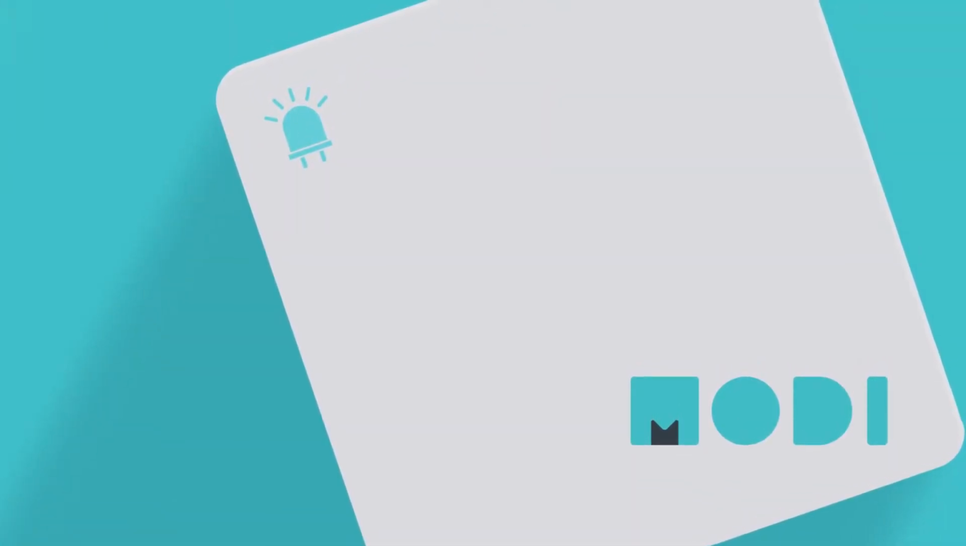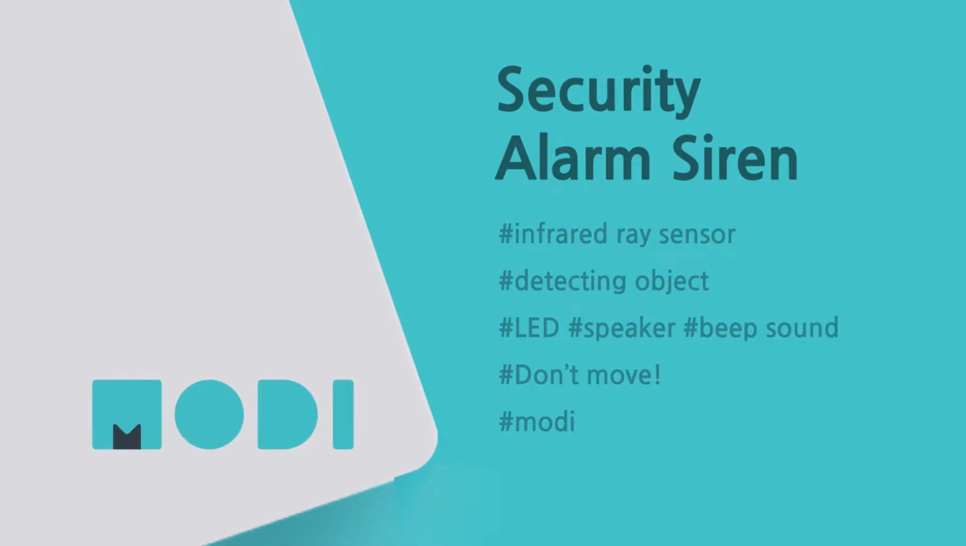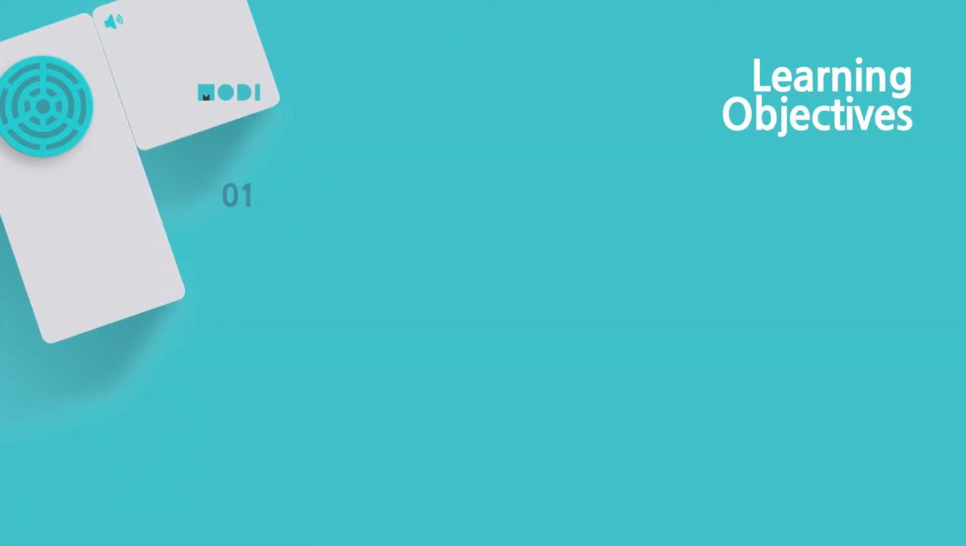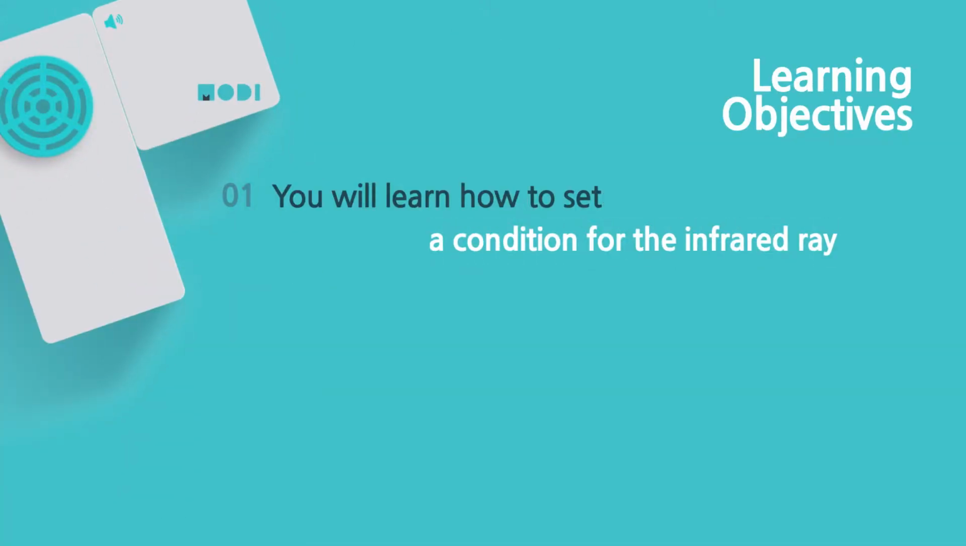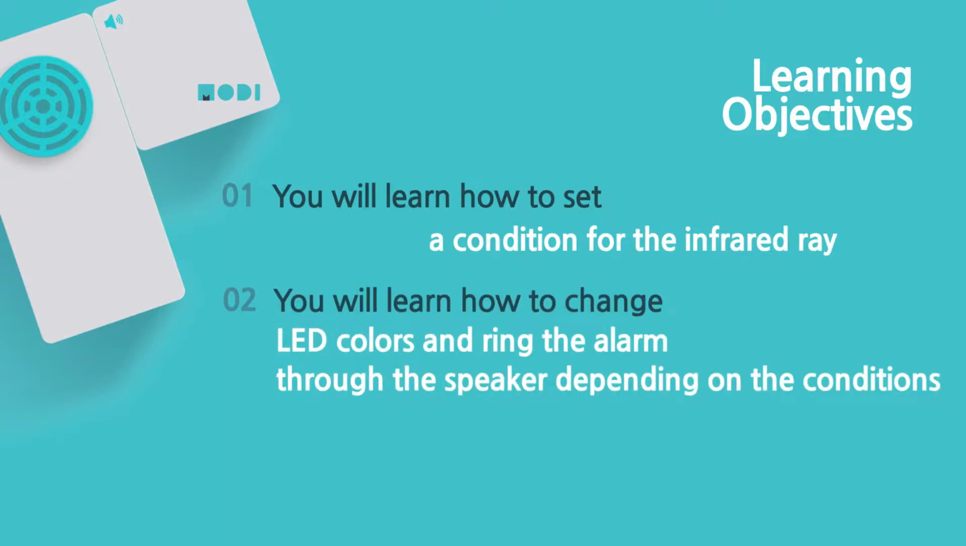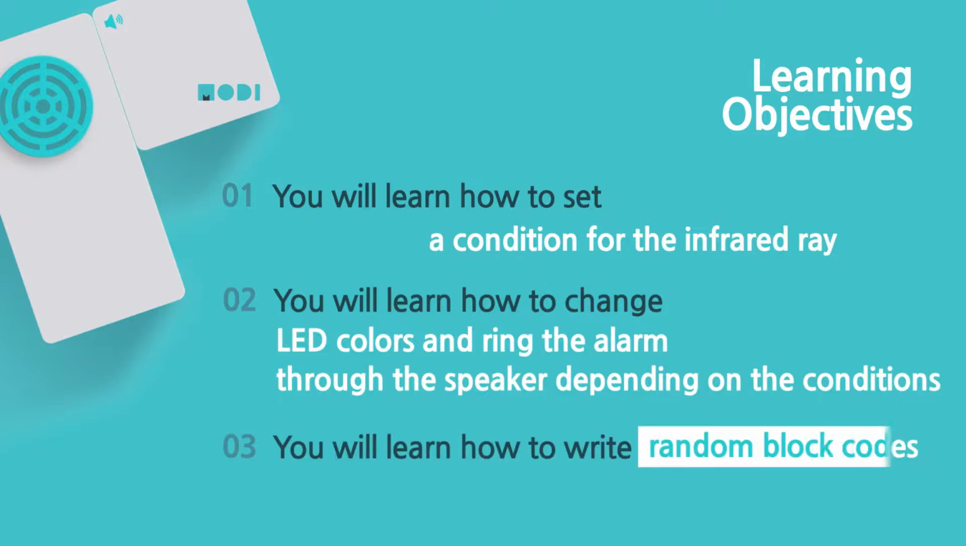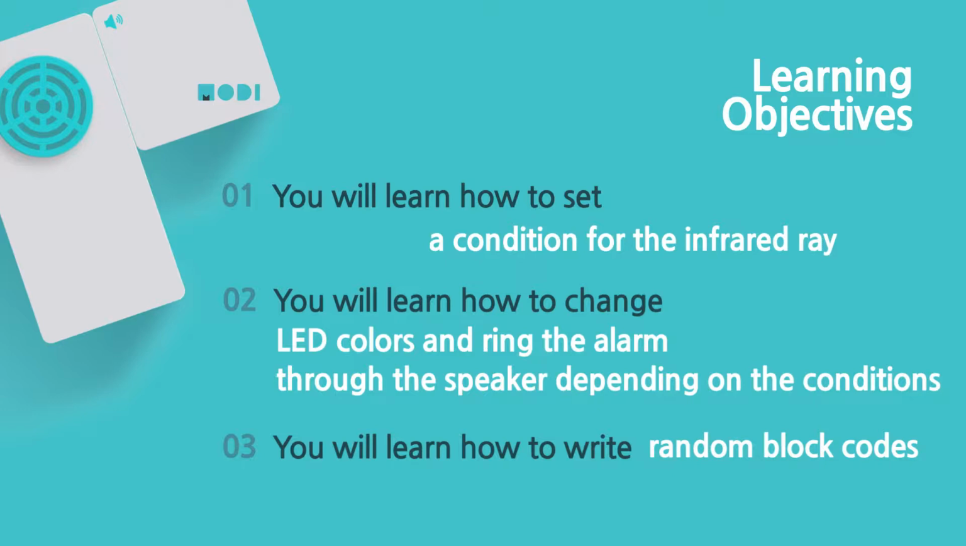Today we are going to make a security alarm siren that goes off when someone touches your stuff. While making this creation, you will learn how to set a condition for the infrared ray, how to change LED colors and ring the alarm through the speaker depending on the conditions, and how to write random block codes.